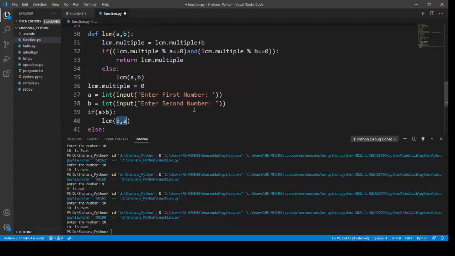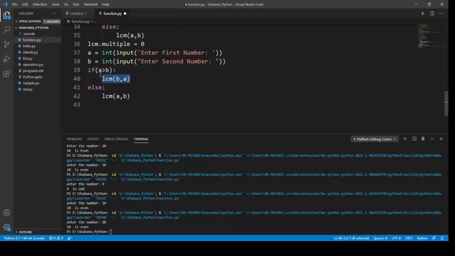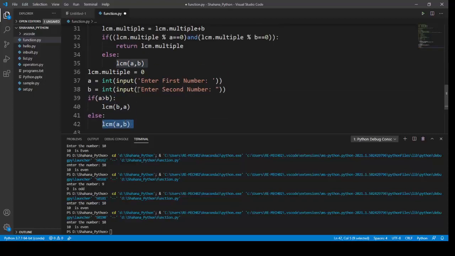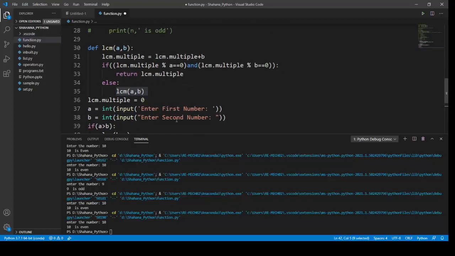So it will call the function LCM with a comma b, because the lower number should be passed first and the higher number next. Or else, if the condition doesn't satisfy, it will call LCM a comma b as it is. Now my input function will call my LCM function.